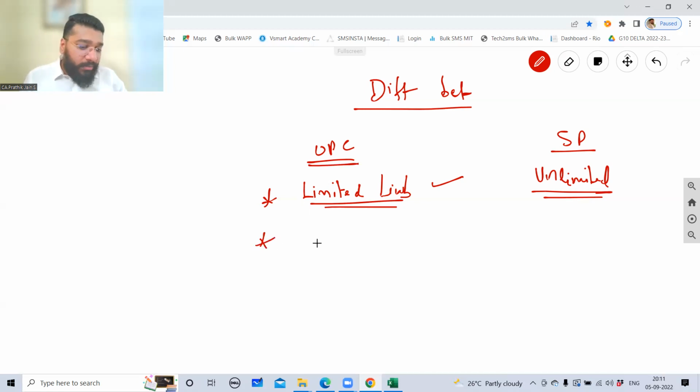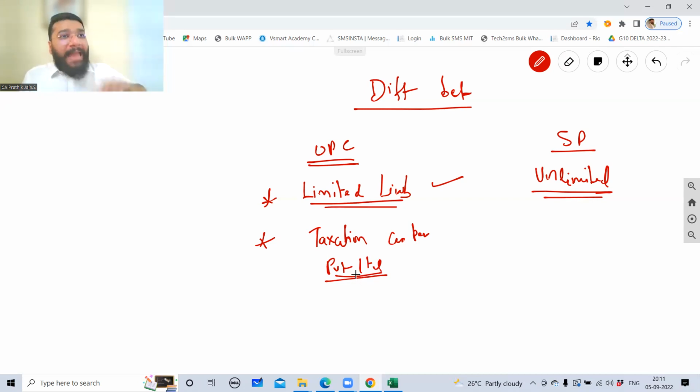Second point, OPC's taxation. The tax rate applied, taxation is as per a private limited company. So whatever tax rate has been applied for a private limited company, that is being followed.